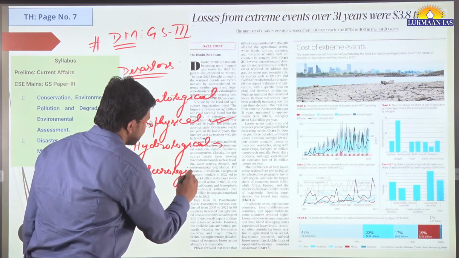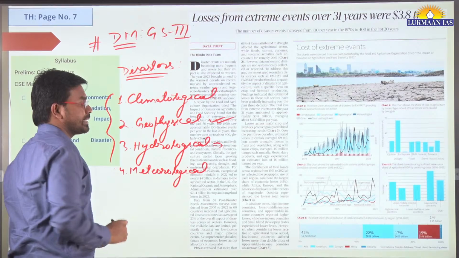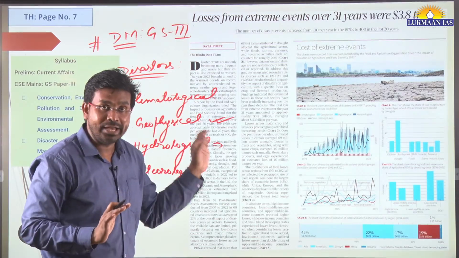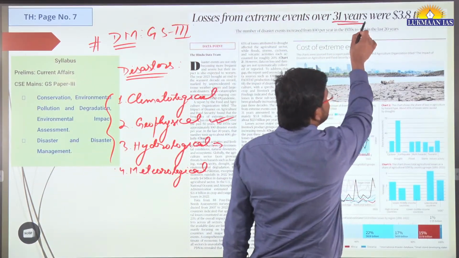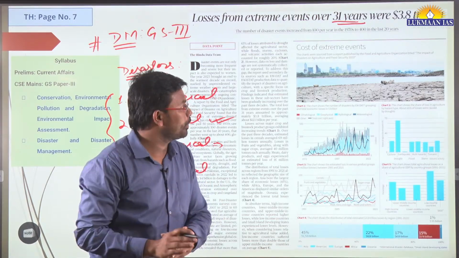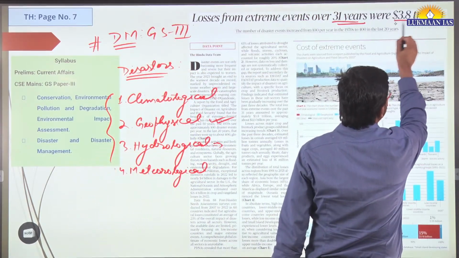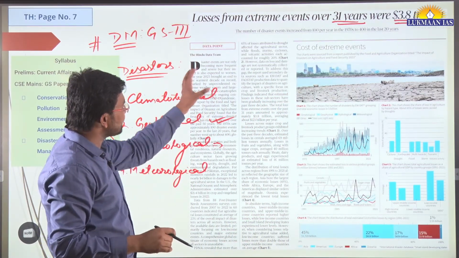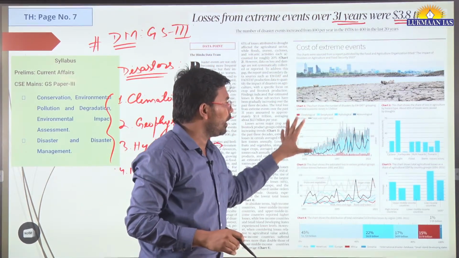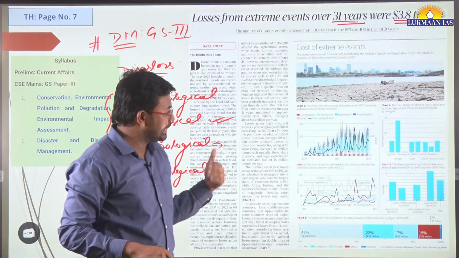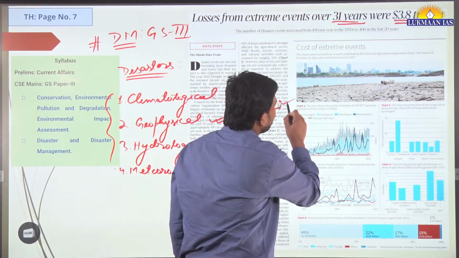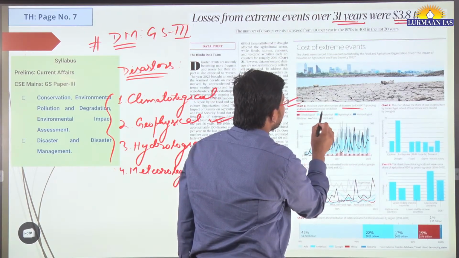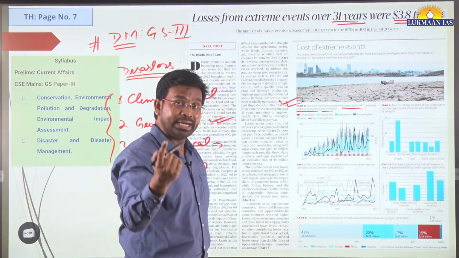There can be many such types of disasters. In this article, they have talked about extreme events over the last 30 years, which have caused damage to properties to the tune of $3.8 trillion. In this article they have given four or five different charts, and I have gone through them. Chart one shows the number of disasters according to grouping and total economic losses in billions.